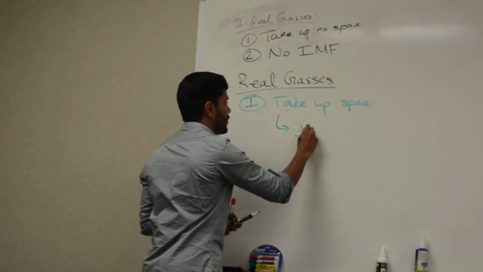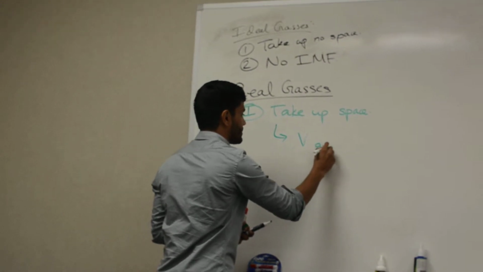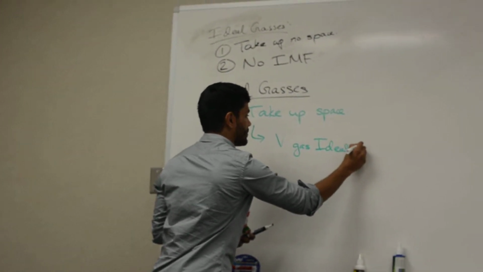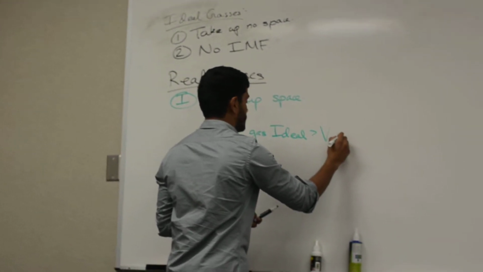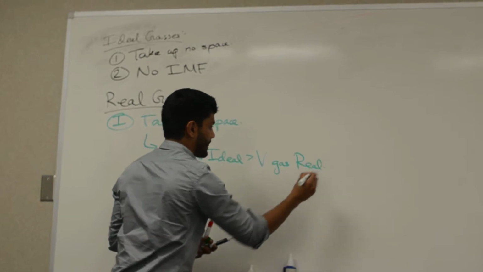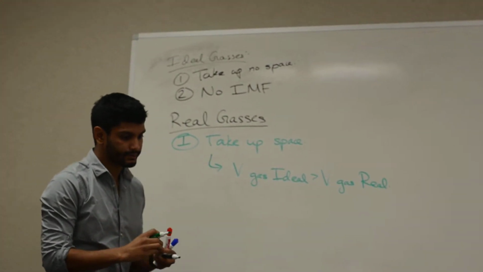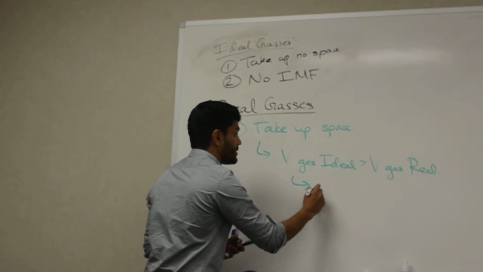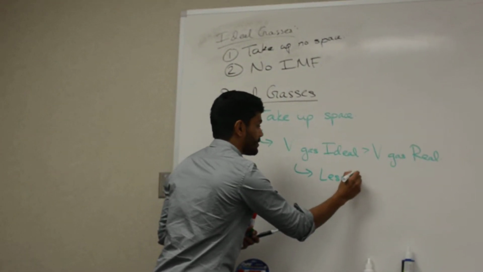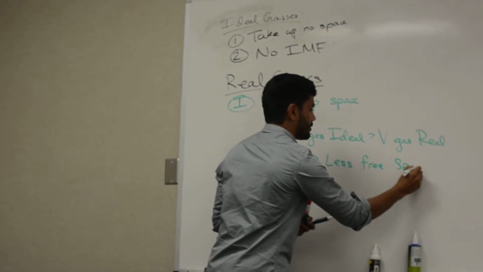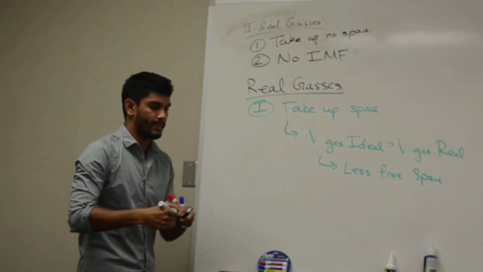So therefore, the volume of gas in ideal is greater than the volume of gas in the real. Okay? And why? Because basically there's less free space.